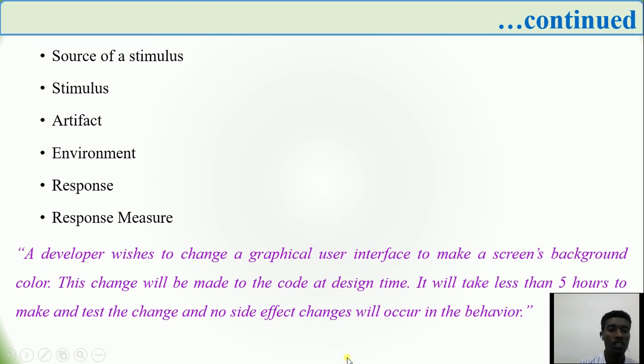The fourth one is the environment, which describes the situation of the system when the stimulus occurs. For instance, the system might be running in normal, degraded, or overloaded situations, in heavy traffic, or in other statuses. The system needs to respond to the external stimulus. The other is the response, which refers to the response of the artifact to the stimulus.